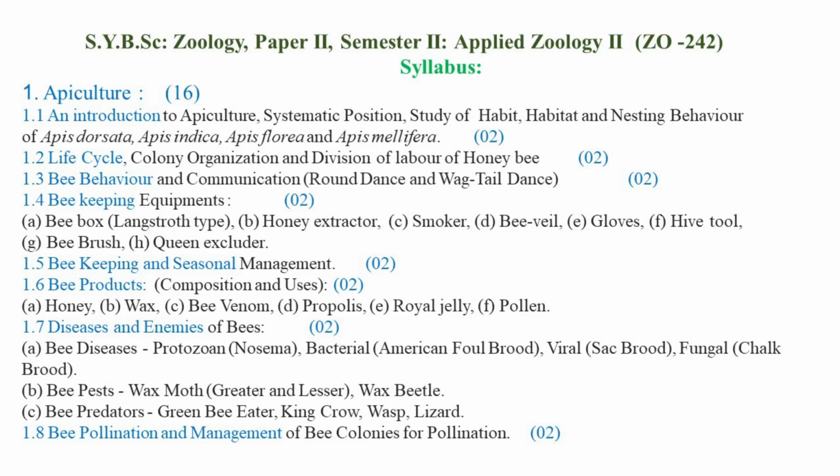So in this topic we are going to explain different subtopics such as an introduction to apiculture.